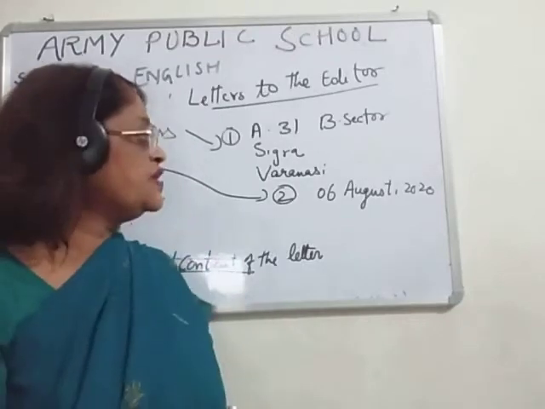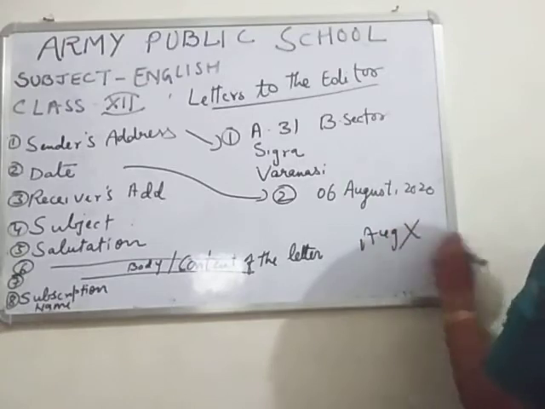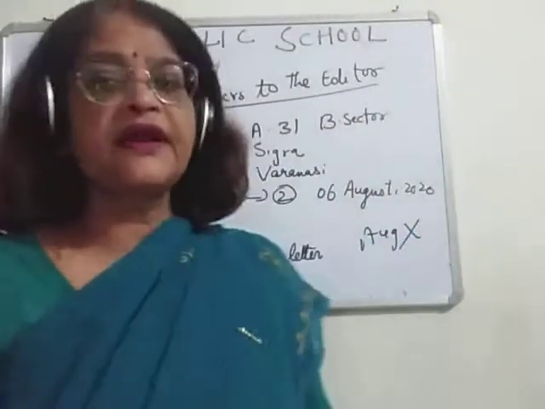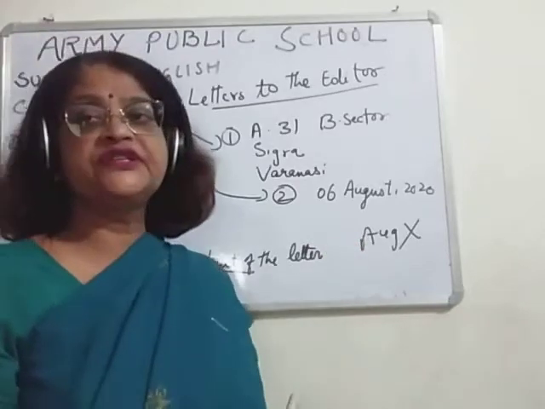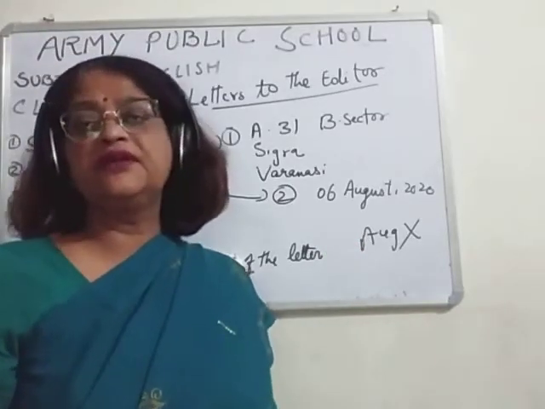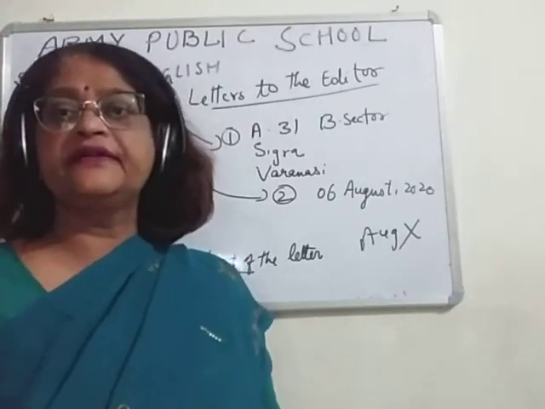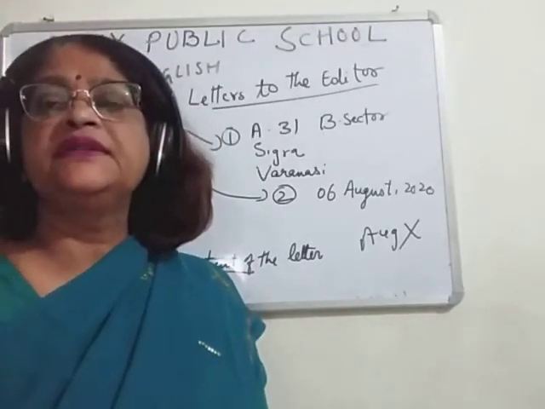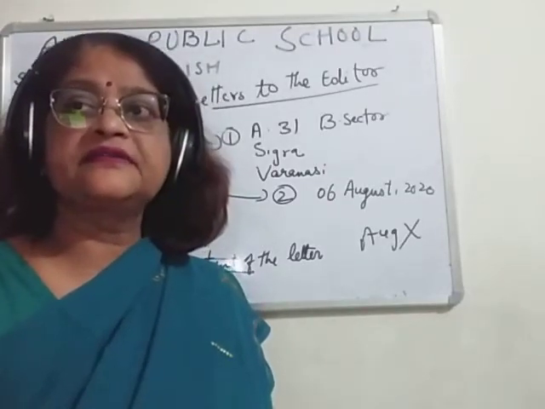If you write August in abbreviated form, this will be wrong. So don't write AUG, or for the month October, OCT. These are the wrong ways. Your marks will be deducted when the teacher checks your letter. So this is the way we write the date, and this is the way we write the sender's address.